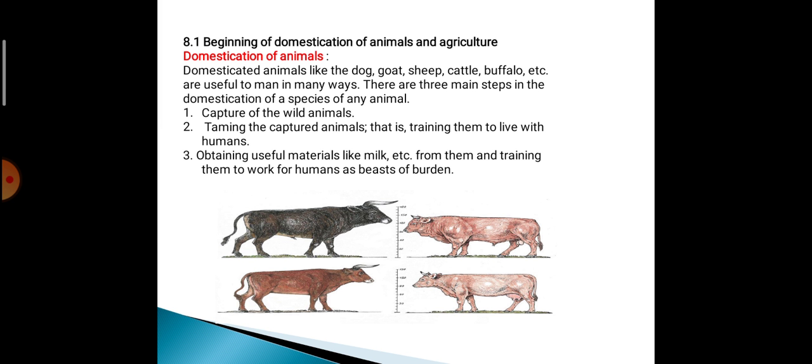In the beginning, domestication of animals. Domesticated animals like the dog, goat, sheep, cattle, buffalo, etc. are useful to man in many ways. There are 3 main steps to domesticate any species of animal.